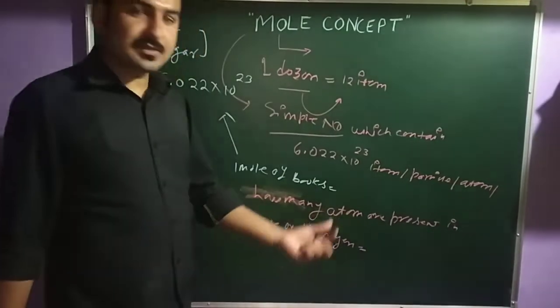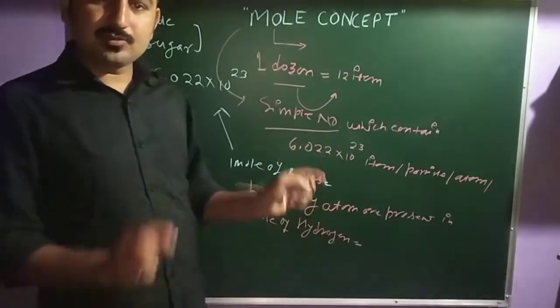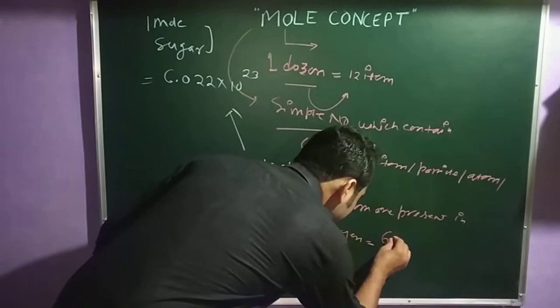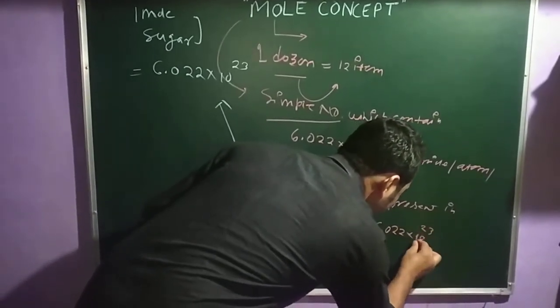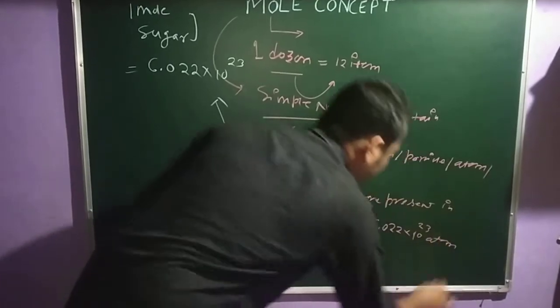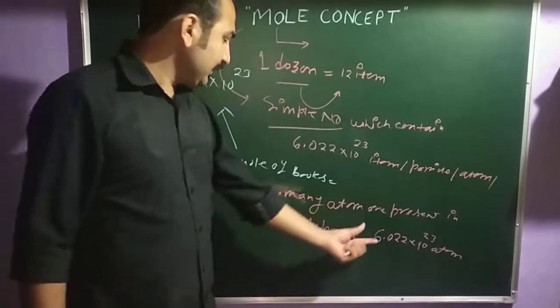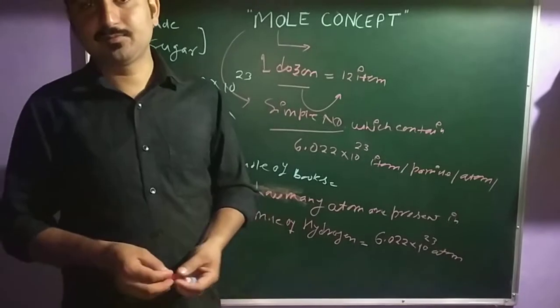How many atoms are present in 1 mole of hydrogen? So simply you will say there are 6.022 × 10 to power 23 atoms of hydrogen in 1 mole of hydrogen.